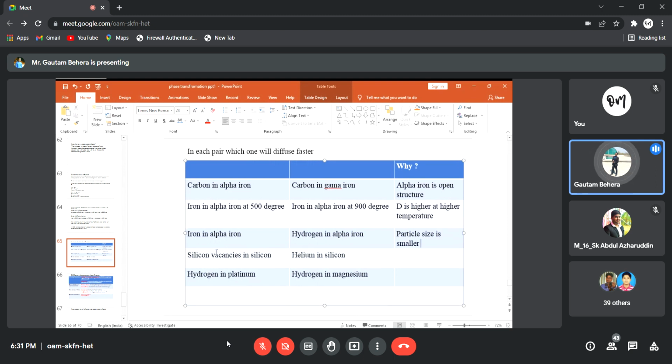Very good. Then silicon vacancy. This is a good question. Silicon vacancy in silicon, helium in silicon. That means the difference is that a vacancy is moving here, and here helium is moving in silicon. This is a tough question actually. You have to remember vacancy diffusion is a slow process. So what will be the answer? Helium in silicon.